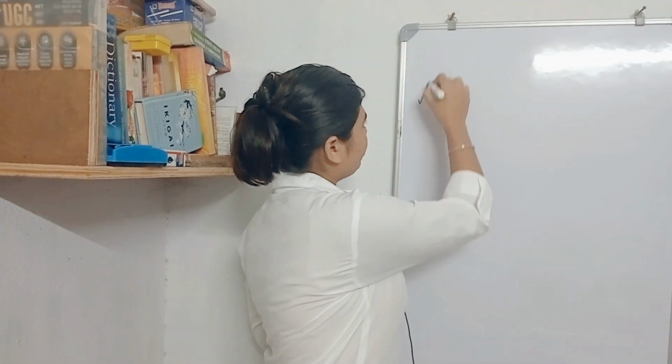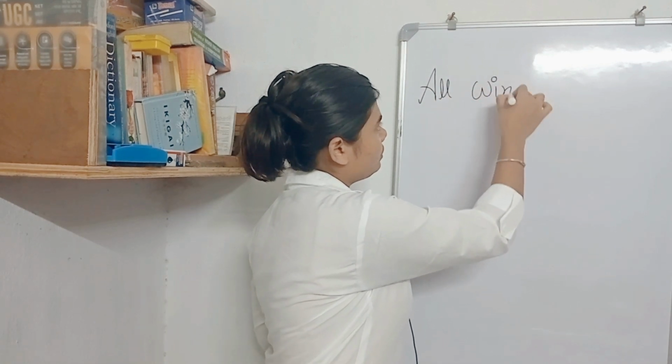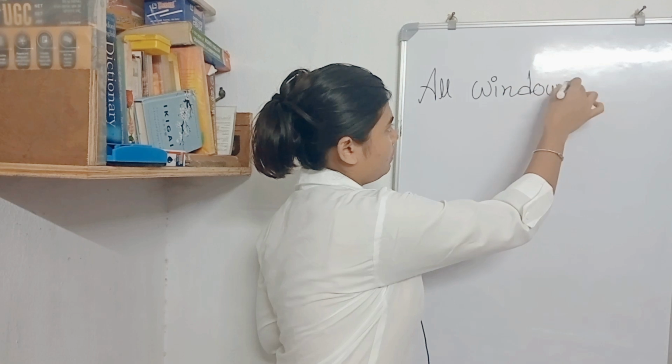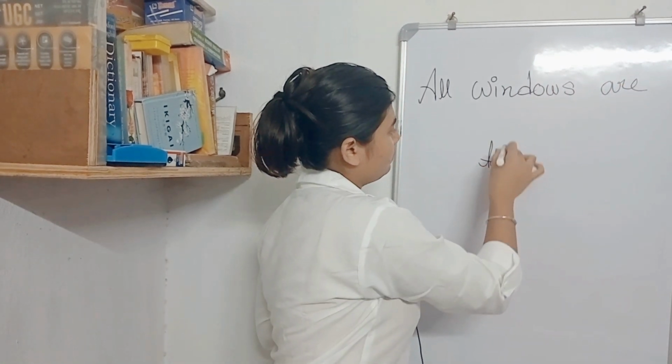Before going to the practical thing, you must understand the structure of syllogism. So what is the structure? I'm going to write it here. For example, there is a sentence: all windows are tables. So if we write it here: all windows are tables.